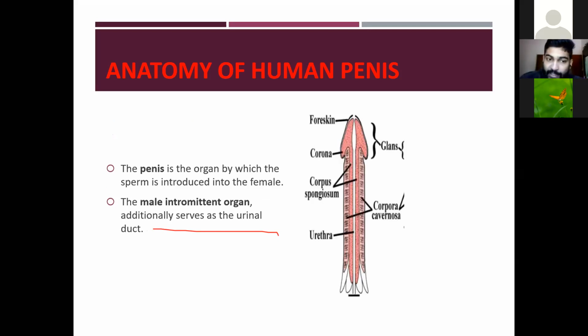Now the anatomy of the human penis. The penis is the organ used to introduce the sperm into the female reproductive tract. It is the male intromittent organ, meaning the organ used to introduce the male gamete into the female reproductive tract. Additionally, it serves as the urinary duct.